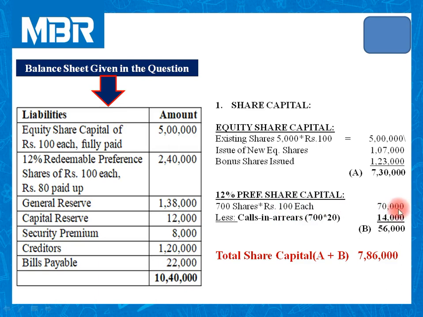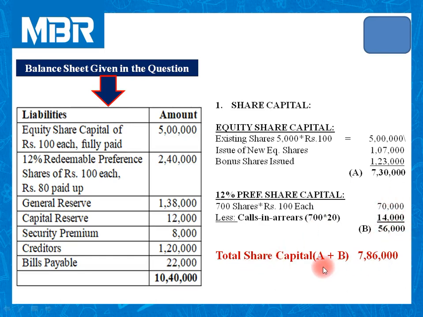So face value of the share is 100 into 700. So share capital is 70,000. Out of this 70,000, the company has not received 20 rupees per share. You can check. First step, when we have called 20 rupees from the shareholders, holders of 700 shares said no to pay final call. So 70,000 minus 14,000 is equal to 56,000.